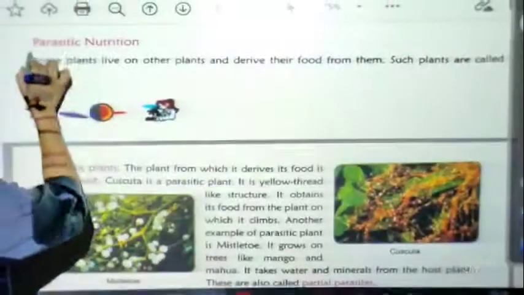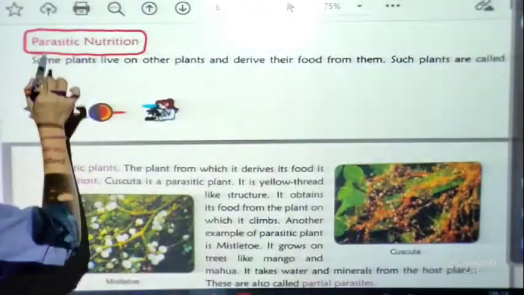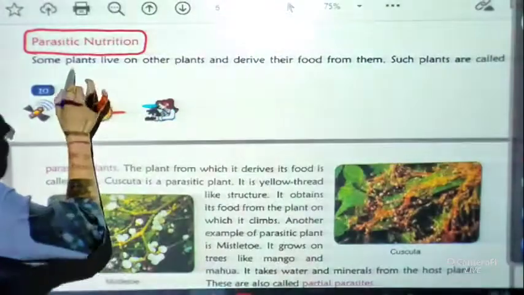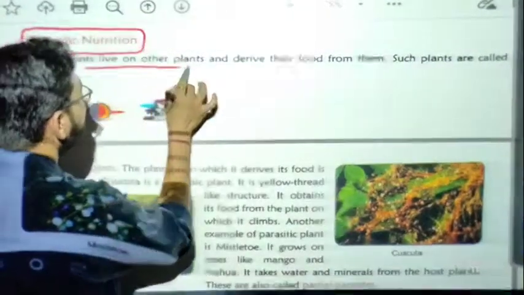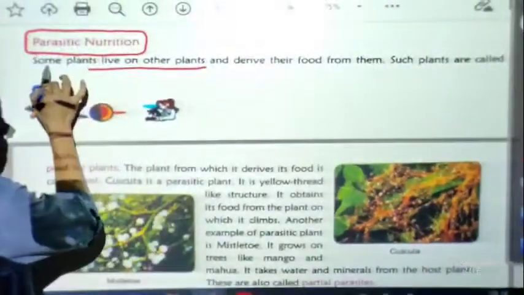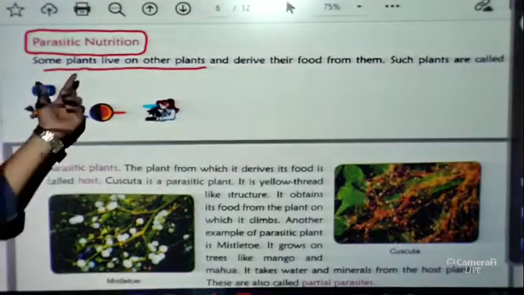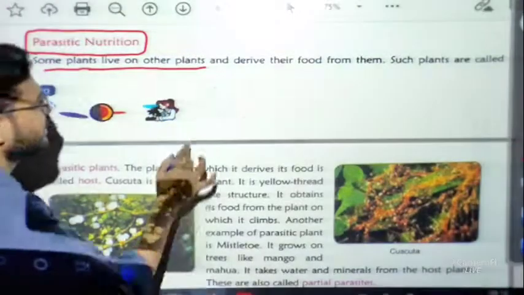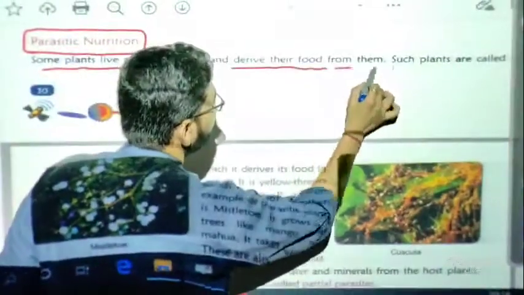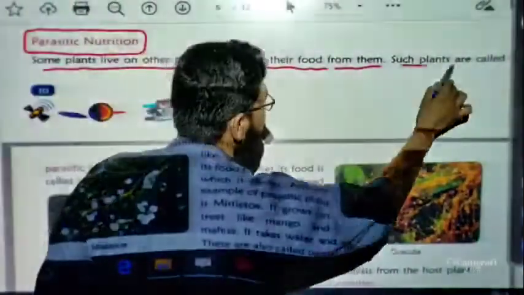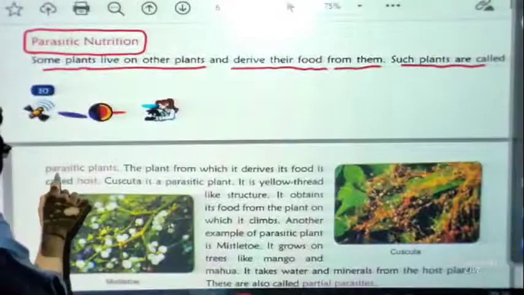Now what is parasitic nutrition? Some plants live on other plants. This line is very important: some plants live on other plants and derive their food from them. Such plants are called parasitic plants.